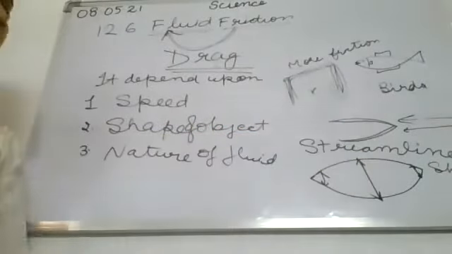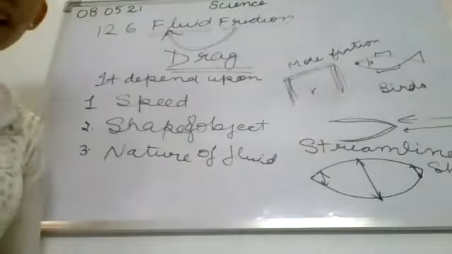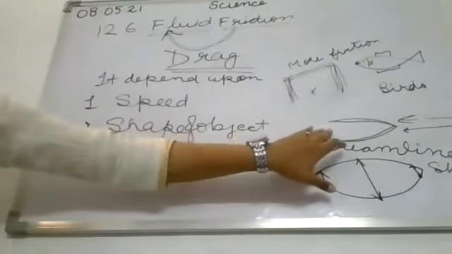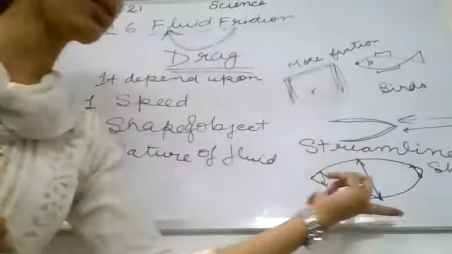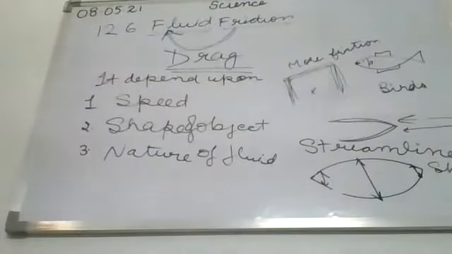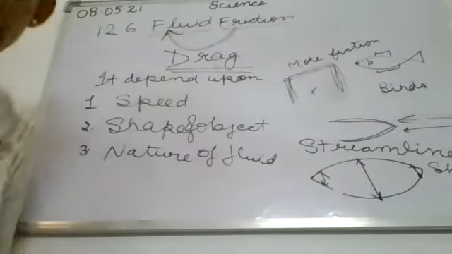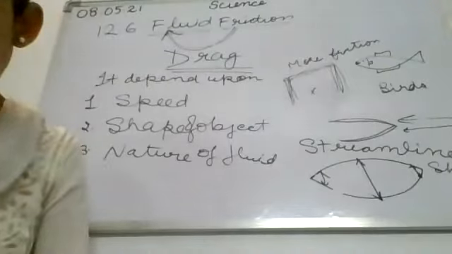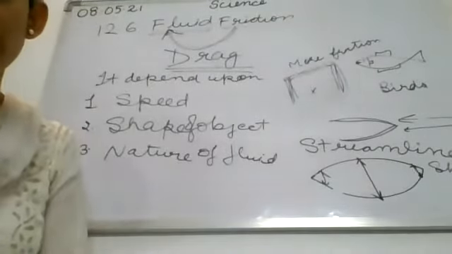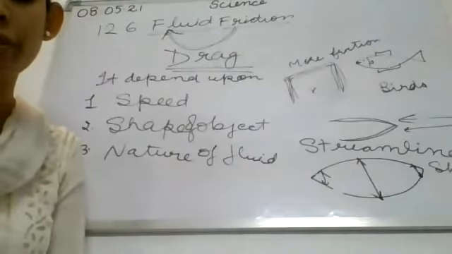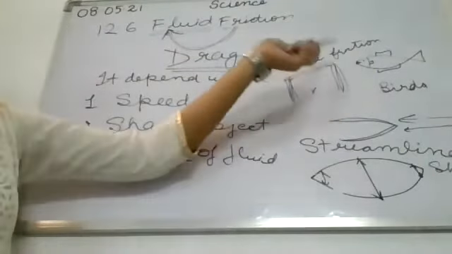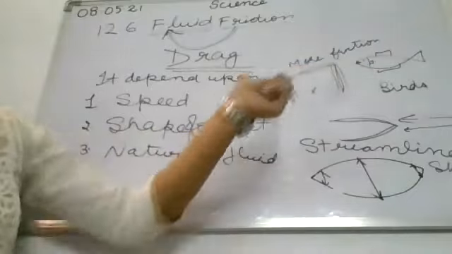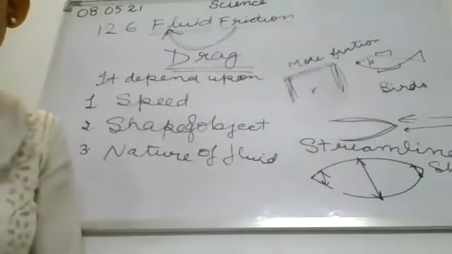Clear? You have also seen that sports cars are also made in this shape, and submarines, and boats that were used in earlier times are also made in this way so that they can decrease the friction. Clear? Now next, in the next paragraph, it is obvious that when objects move through liquids, they have to overcome friction acting on them. In this process, they lose energy. If there is more friction acting on it, there will be more loss of energy.